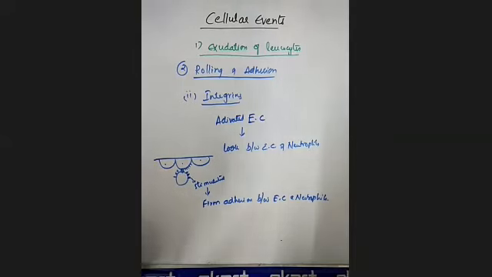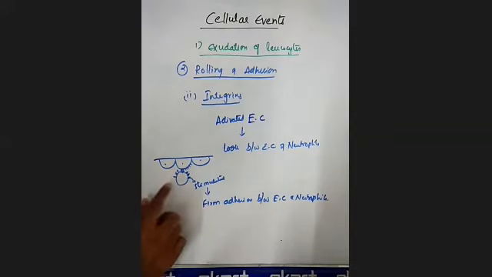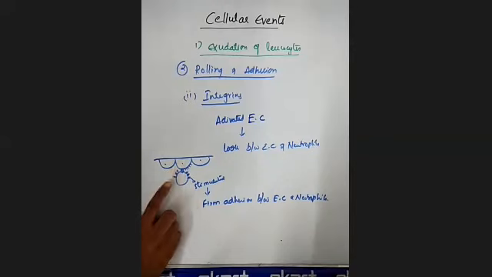Initially, once these neutrophils reach the endothelial cells, there will be a slight or loose bond between the neutrophils and the endothelial cells. In such cases, the integrins on the surface of the endothelial cells get activated. At the same time, the same integrins will also be stimulated on the surface of the neutrophils. Because of the stimulation of the integrins on the surface of the neutrophils, a firm adhesion forms between the endothelial cells and the neutrophils.